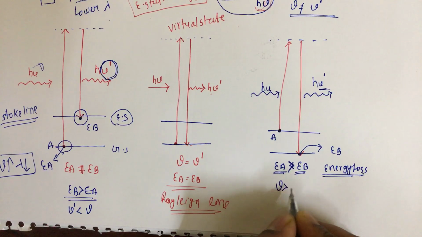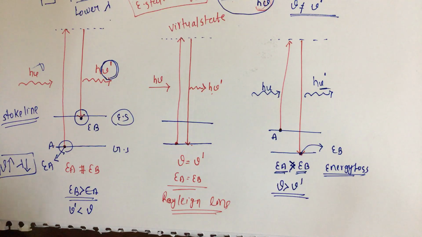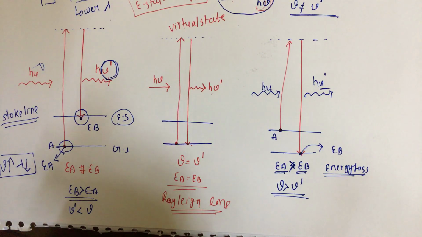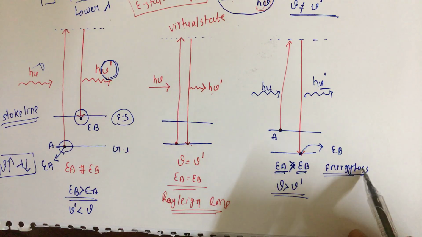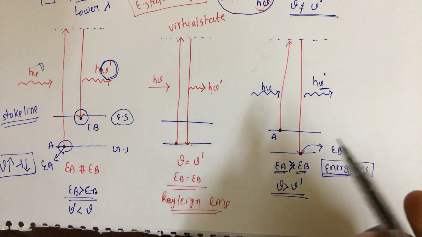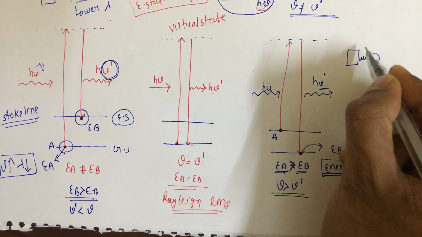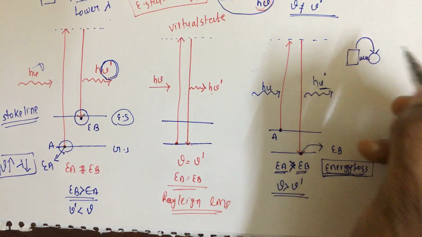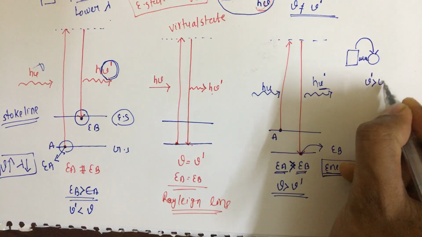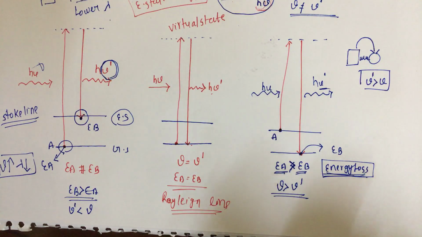The incident frequency is greater than the scattered frequency. Just for the purpose of remembering, we can think that whatever energy we are losing here is going to the proton. We have the substance and the proton, so during collision some energy is transferring from here to here. That's why the scattered radiation is greater than the incident radiation. You can remember it like this. So this is about the anti-Stokes lines.